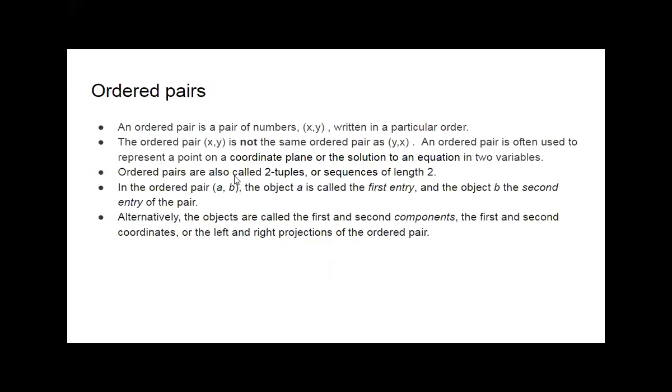And ordered pairs, we have seen. X, Y, we cannot change the order of the elements X and Y. X, Y is not the same as Y, X. These are called two tuples or sequences. Getting?